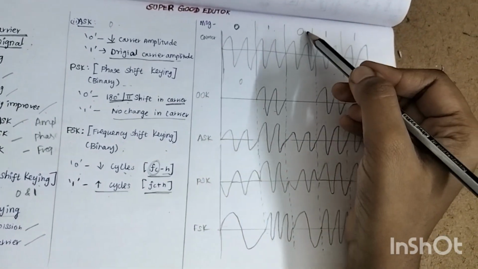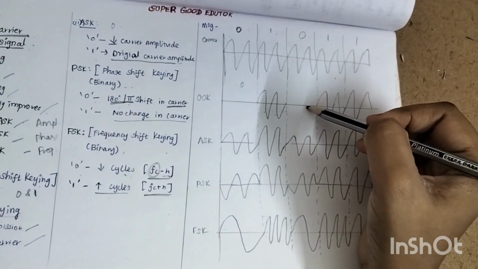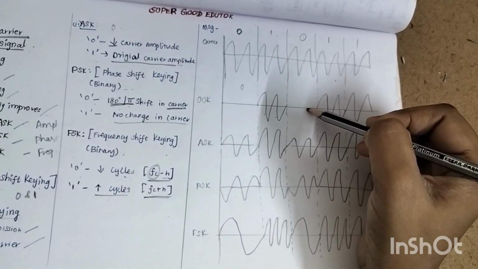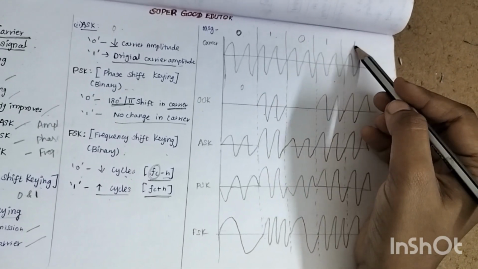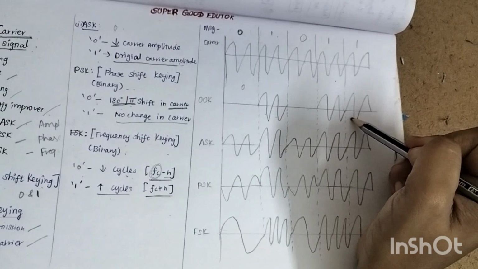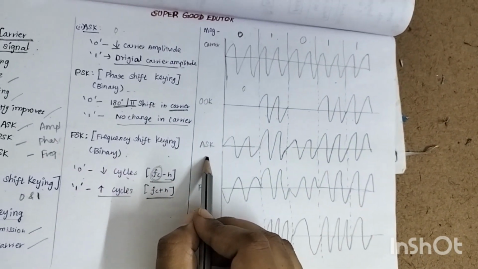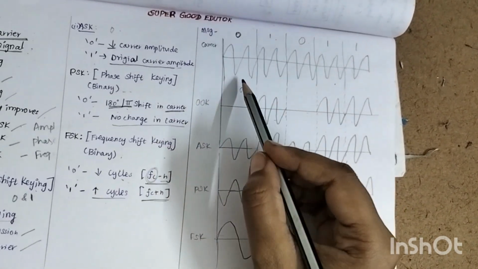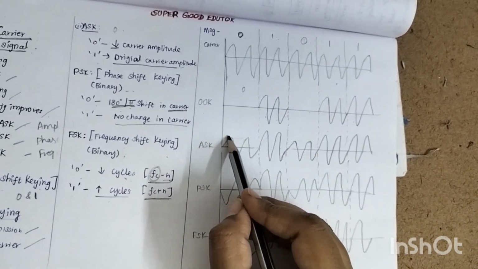When the value of the message signal is 0, you can find there is no carrier signal, and when the value of the message signal is 1, the carrier is transmitted as it is. Coming to the simple ASK, you can find here when the value of the message signal is 0, the amplitude is reduced.